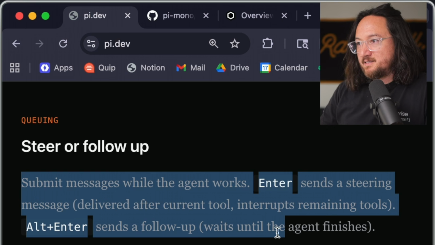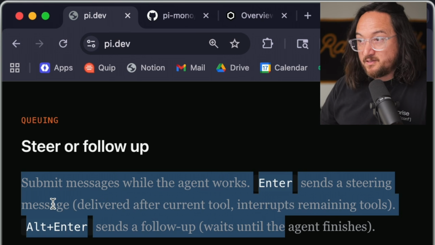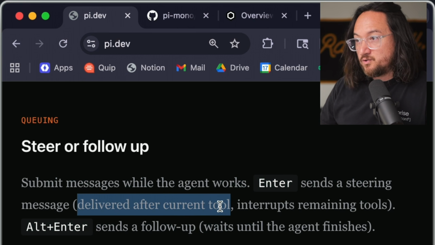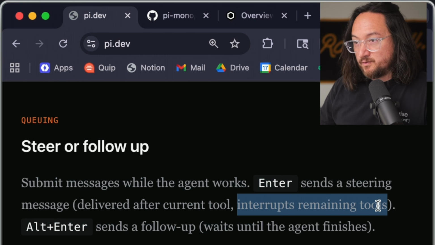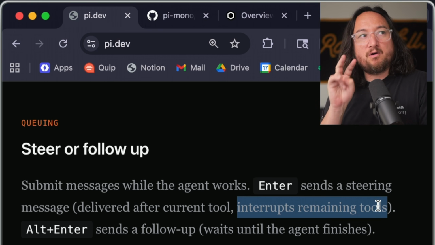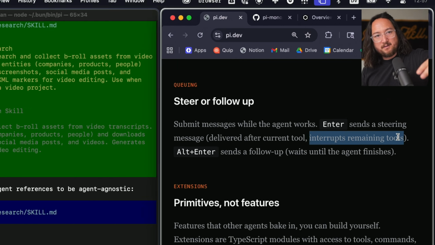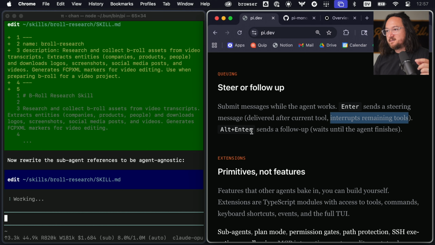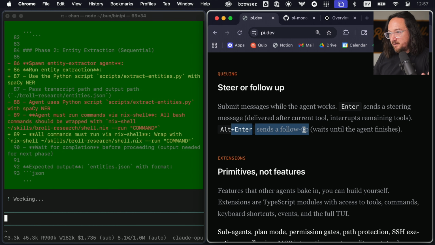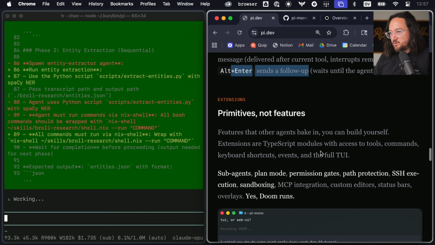We talked a little bit about steering. Enter sends a steering message delivered after the current tool, interrupts remaining tools. That's probably why we weren't getting a strong result, because I wasn't actually invoking tools. It was just one request. So Alt Enter sends it as a follow-up after all the tools have run.